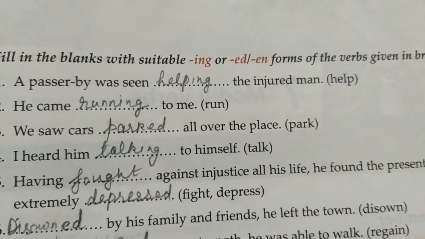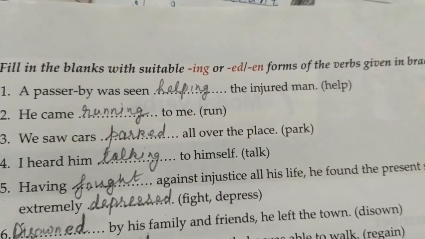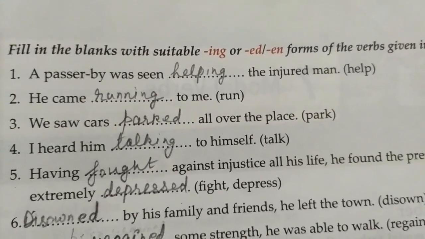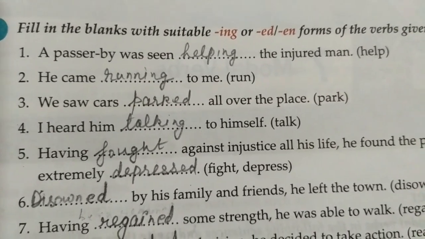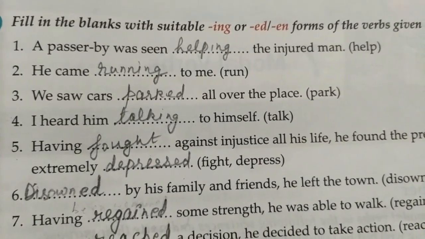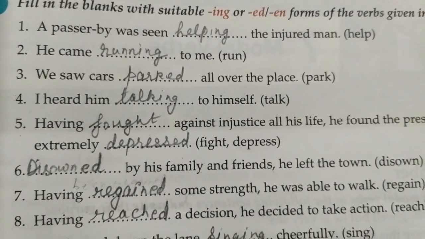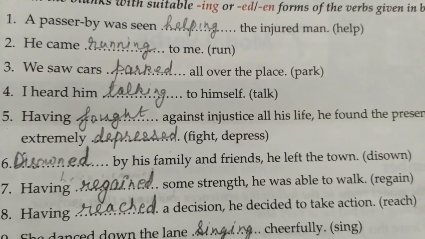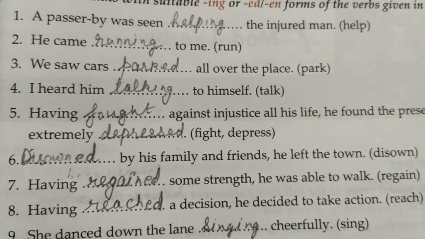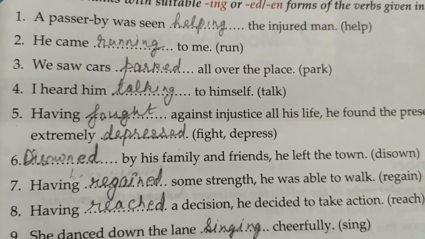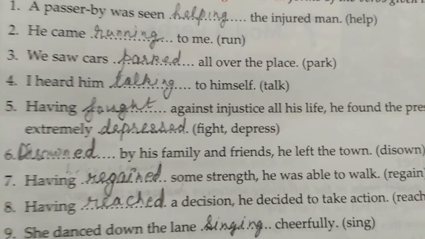Now here again you have to fill in the verbs with ing or ed. Here it is again the participles. A passerby was seen helping the injured. He came running to me. We saw cars parked all over the place. I heard him talking to himself. He fought against injustice all his life. Here it is in active form, so you can't use having been fought here. And in the second option, depressed will come.